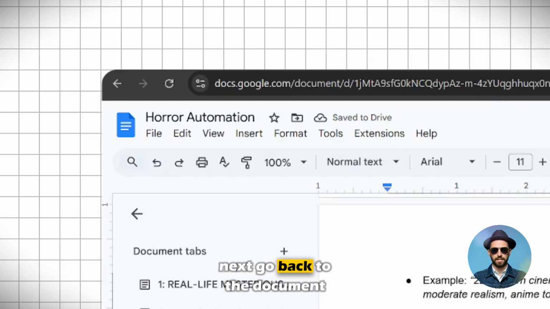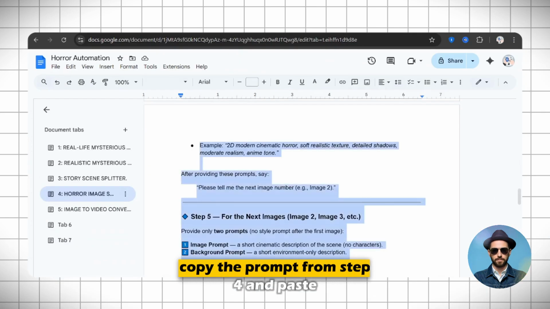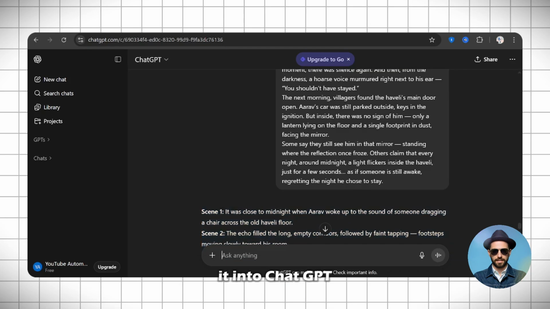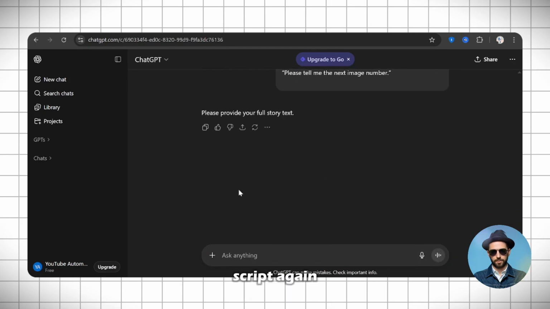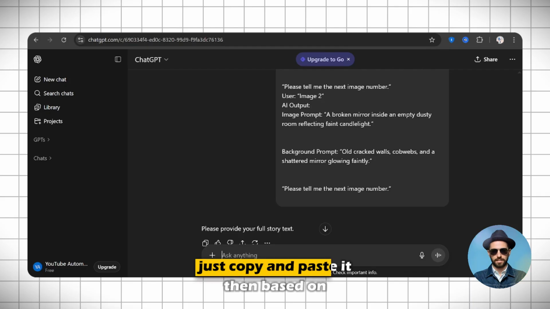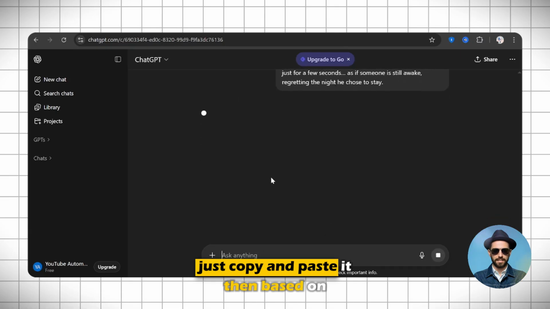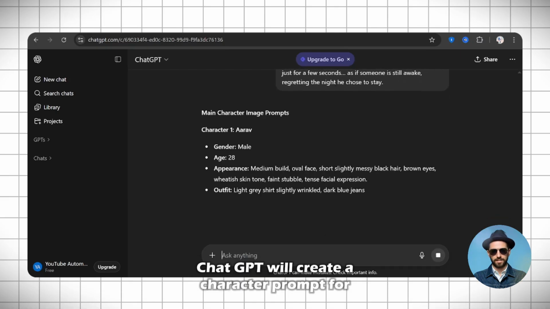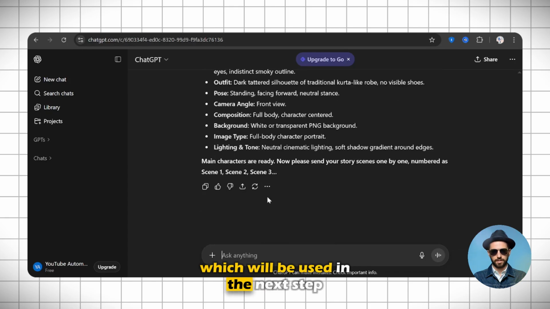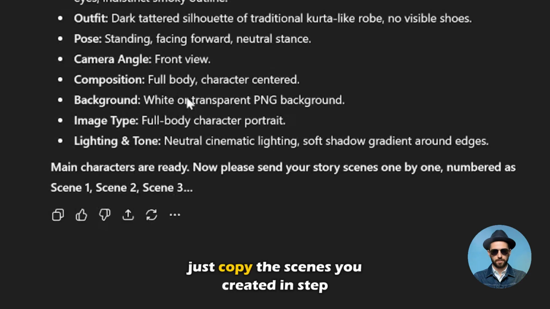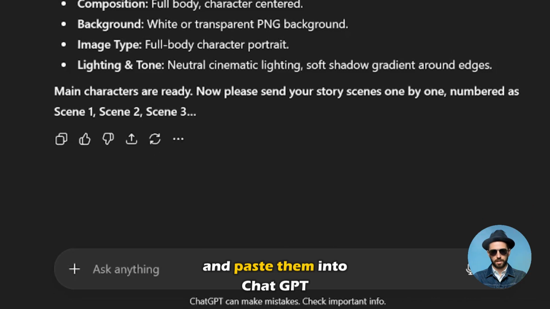Next, go back to the document, copy the prompt from step 4, and paste it into ChatGPT. Now, ChatGPT will ask you for the script again, just copy and paste it. Then, based on the full script, ChatGPT will create a character prompt for you, which will be used in the next step. After that, ChatGPT will ask you for the scenes. Just copy the scenes you created in step 3 and paste them into ChatGPT.